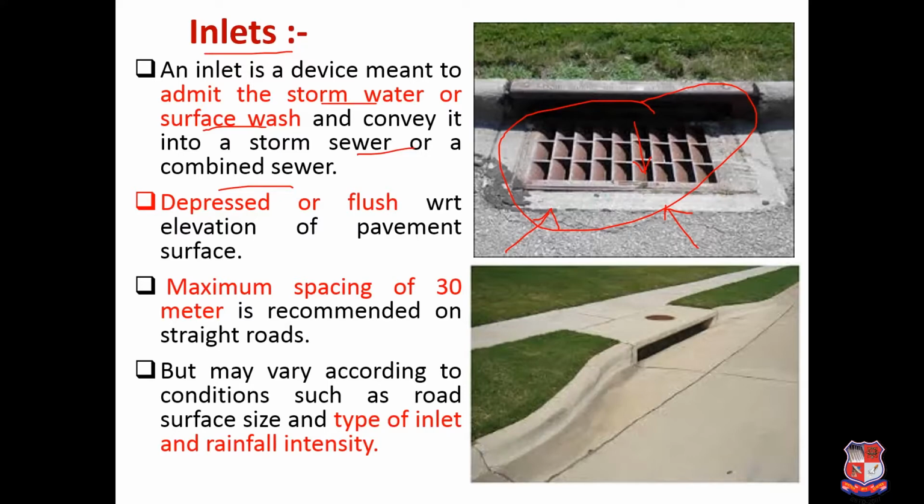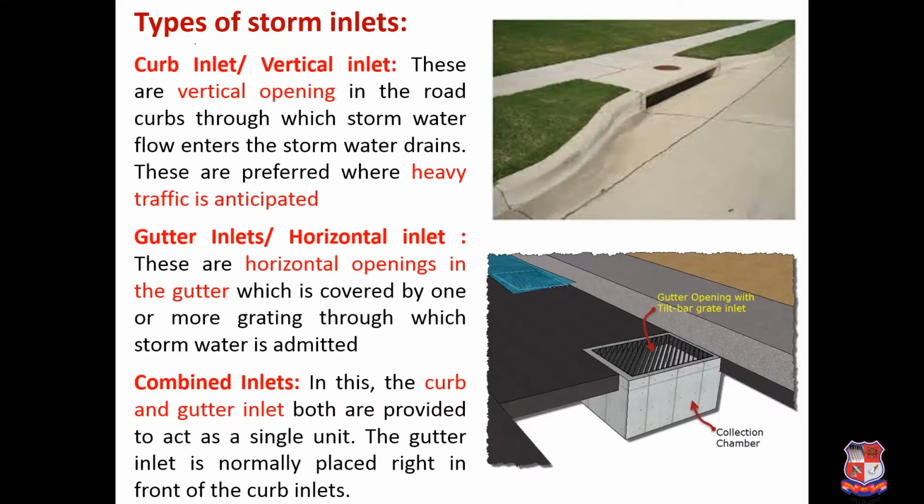So basically it is depressed or flush with respect to elevation of the pavement surface. So roadside drain you might be knowing, its position may be vertical or it may be in horizontal position. A maximum spacing of 30 meters is generally recommended on a straight road, but it may vary according to conditions such as road surface size, type of inlet and rainfall intensity. On roadside you might have seen such kind of grating, that is nothing but a simple inlet, and these inlets are very useful in collection of storm water. So these are the types of storm inlet.